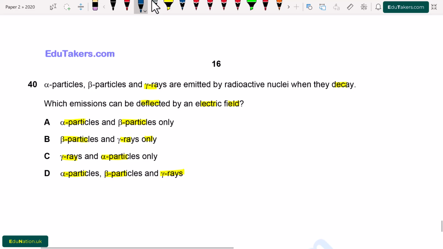So only those particles that have charge can be deflected by the electric field. The alpha particle is positively charged, while the beta particle has negative charge. So both of these particles can be deflected by the electric field, but in opposite directions. And gamma rays are neutral. They do not have any charge. It means that gamma rays cannot be deflected by the electric field. So from here option A is correct, which shows alpha particles and beta particles only.